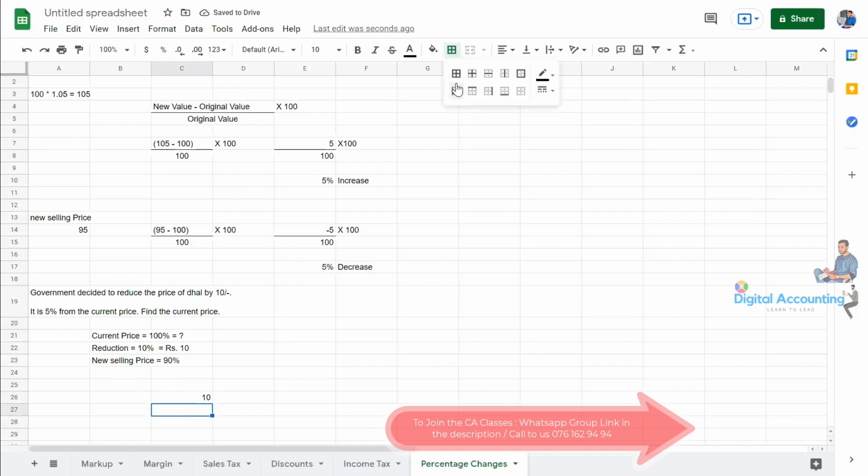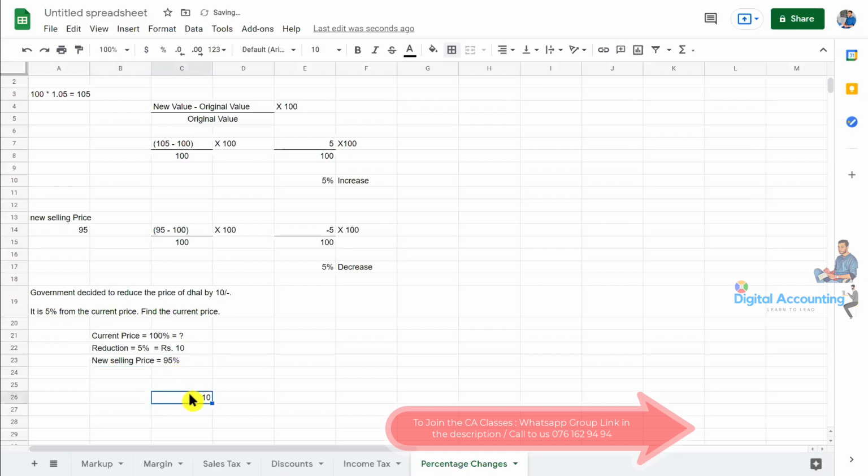But what will this 10 be? This 10 will be equal to what percentage, students? The reduction of 5%. 10 rupees, sorry, the reduction is 5%, right? This is 5%. The reduction of 5% is: government decided to reduce the price of dal by rupees 10. It is 5% from the current price. So it should be 95%, right?